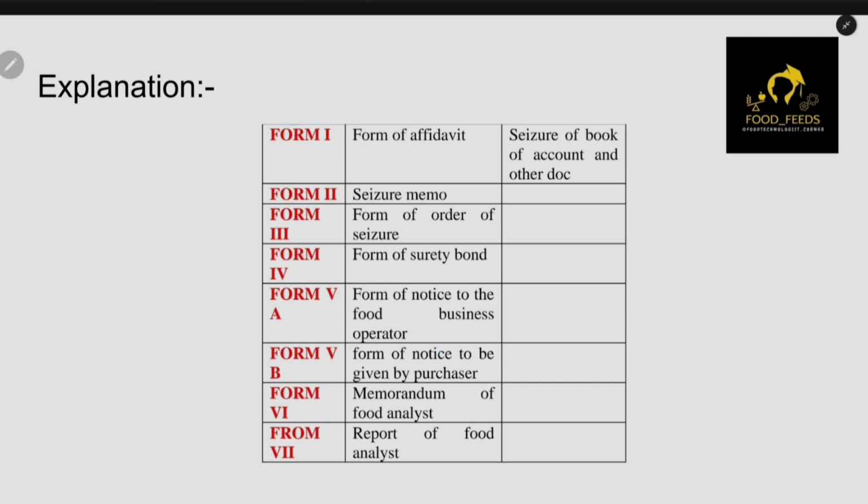Suppose you are a food safety officer and you want to, let's say, take a sample, and you want to search the premises and all, you have to give the form 5.